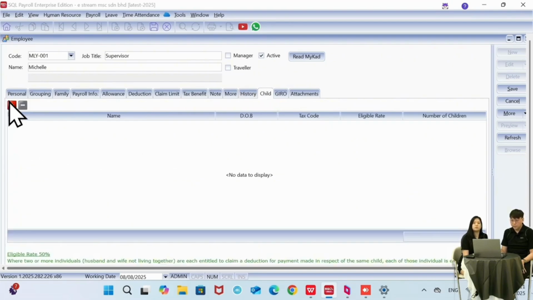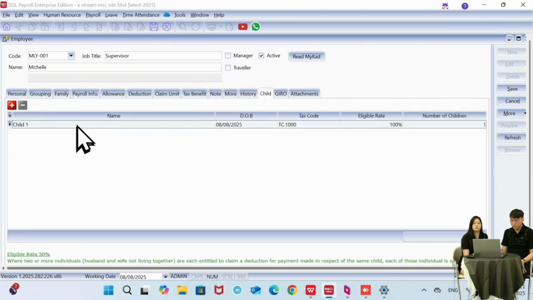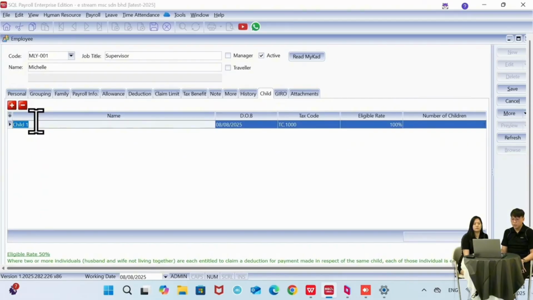So let's say Michelle has a child, we can just add a child here, because the child will also affect the tax payable. In this part you can either leave it as child 1 or enter the name.